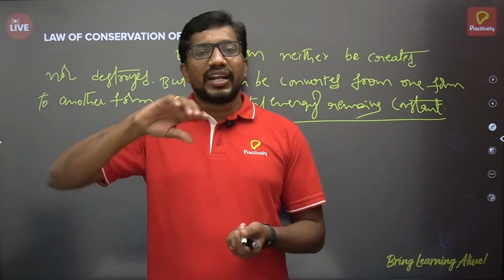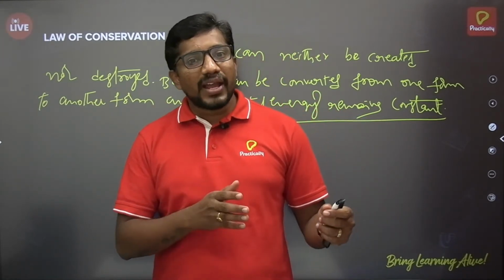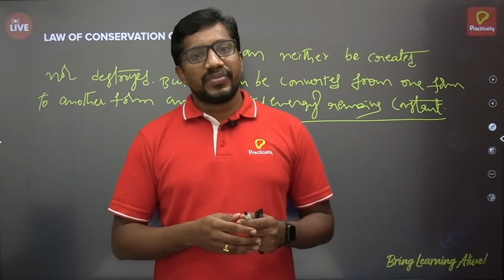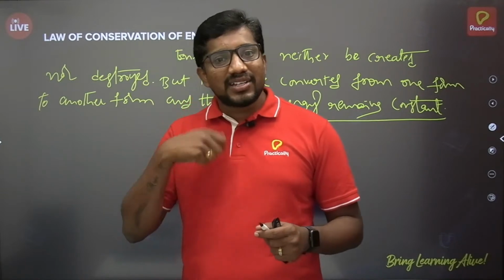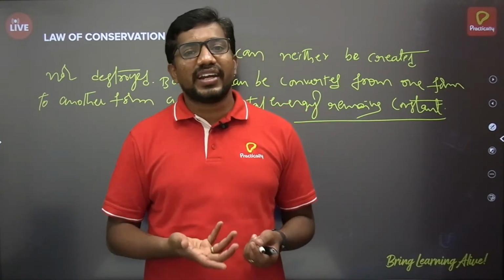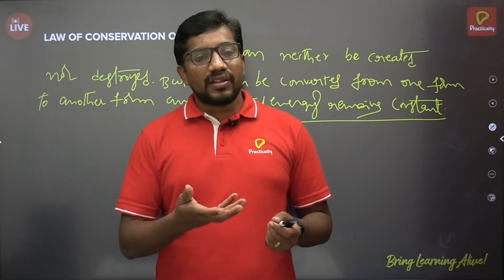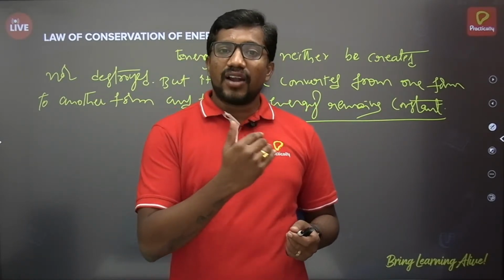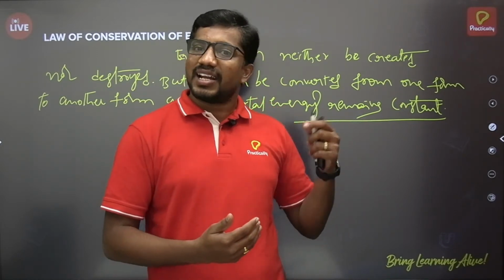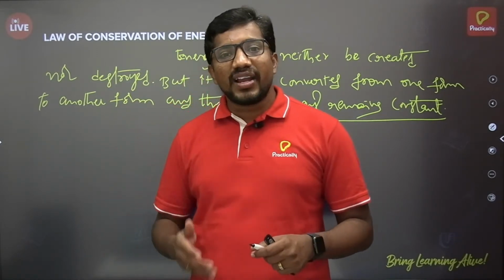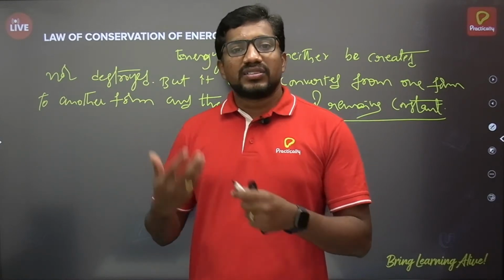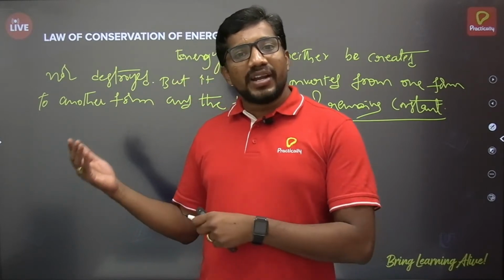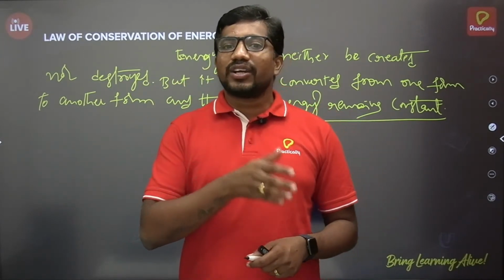To the turbine, a generator is coupled. So as the turbine rotates, the generator also rotates. The generator takes mechanical energy as input, which we get from the turbine, from the water hitting it. So mechanical energy is given as input to the generator, and the generator converts that mechanical energy into electrical energy. Nowhere here has energy been given by someone else or by an external source. It is possessed by the water by default, and we converted that energy into the required electrical energy.